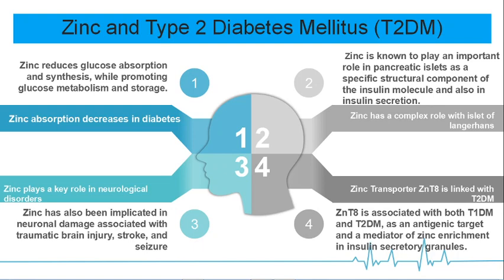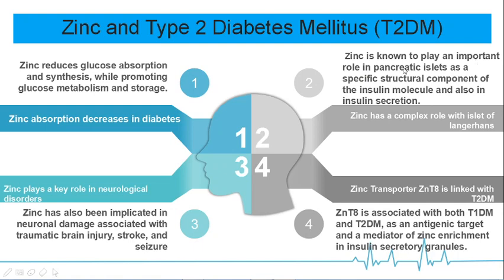It plays a clear role in the synthesis, storage and secretion of insulin. Zinc absorption decreases in diabetes. It reduces glucose absorption and synthesis while promoting glucose metabolism and storage. It has a complex role in the islets of Langerhans.